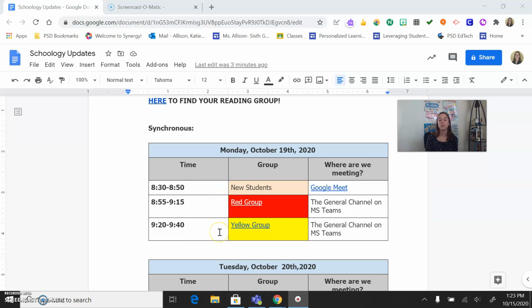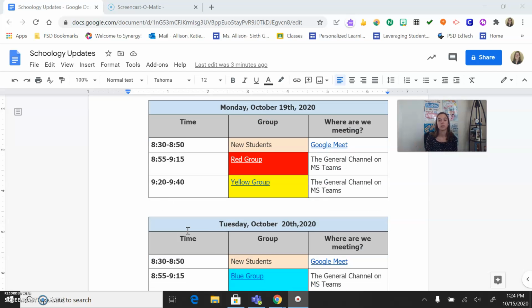If you are not in a synchronous session, you are working on the asynchronous work on Schoology. It is in the Seed Folks folder, and it'll say Monday and Tuesday. So we're going to start grouping our work by 2 days at a time, and then Friday will be its own deal because of the way that we're going to rotate through our synchronous sessions, similar to what you're doing in your other classes, okay?